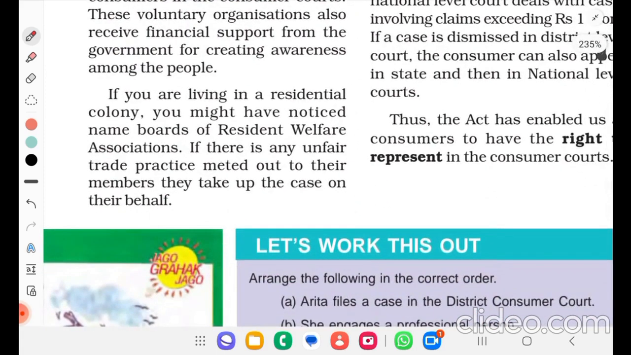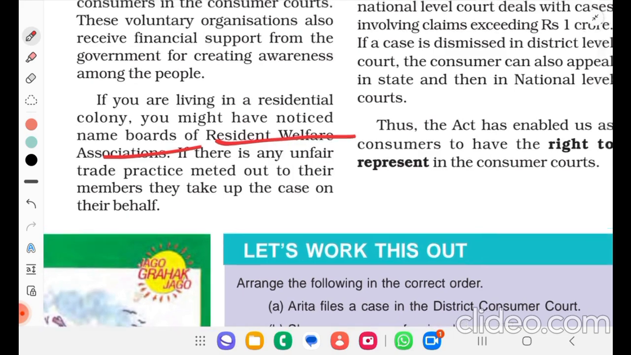If you are living in a residential colony, you might have noticed the name board of Resident Welfare Association. If there is any unfair trade practice meted out to their members, they take up the case on their behalf.